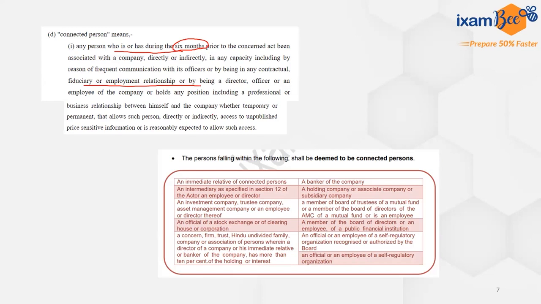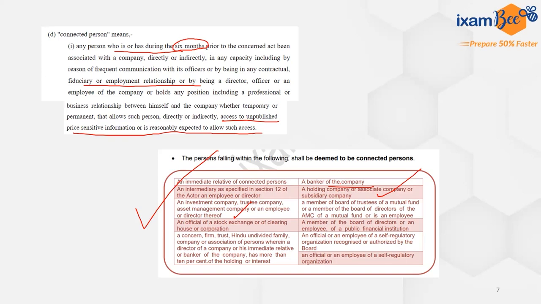The idea is that he has access to unpublished price sensitive information, or is reasonably expected to allow such access. And who all can be deemed to be connected persons? These are: the immediate relative of connected persons, banker of a company, intermediary as specified in section 12, holding company or associate company, investment company, trustee company, asset management company.